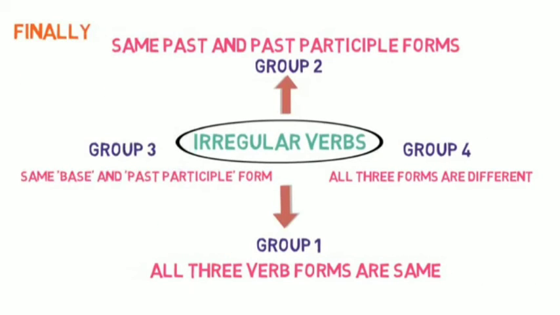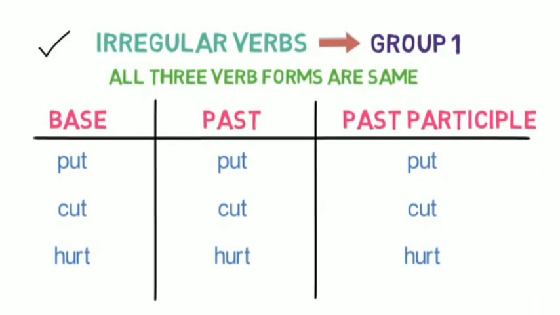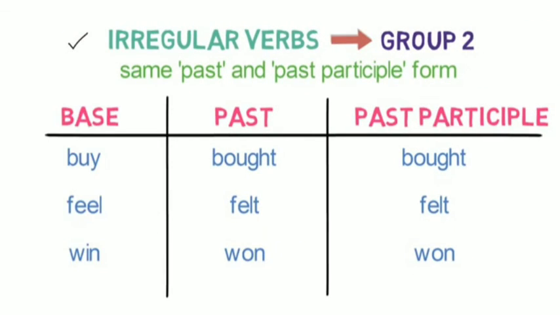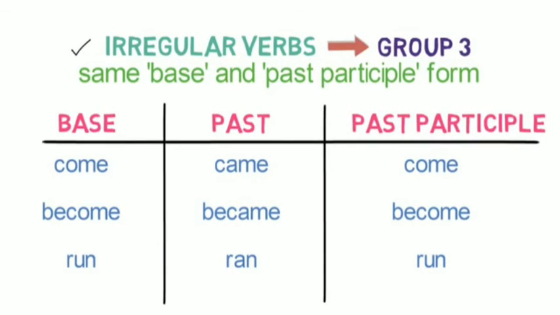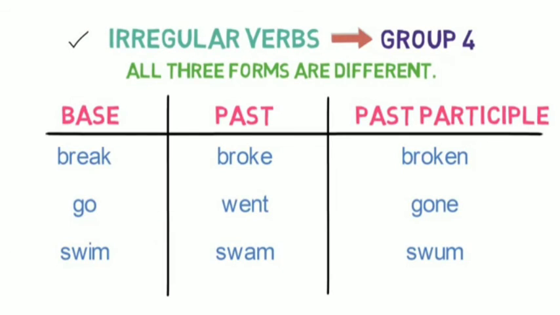Finally, we looked into 4 groups of irregular verb. Group 1 having all 3 verb forms same. Group 2 having same past and past participle form. Group 3 having same base and past participle form. Group 4 having all the verb forms different. That's all about regular and irregular verbs in this video.